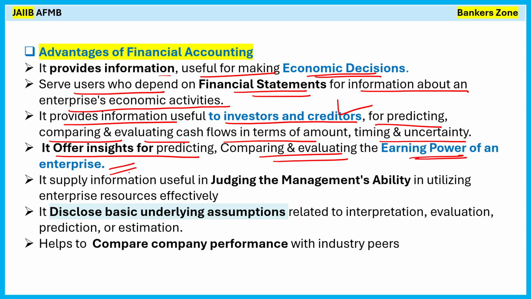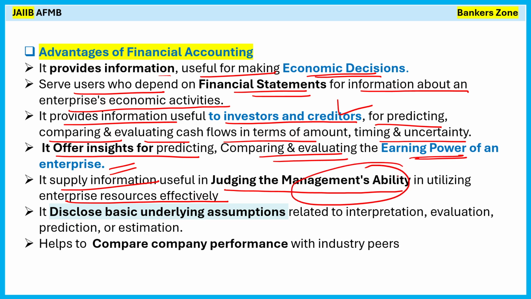So if you have the financial statement, for example, the balance sheet of Tata Motors, you are able to evaluate and compare whether Tata Motors will earn in the future or not. So based on that, you can compare, evaluate, and you can invest. So to supply information useful in judging the management's ability in utilizing the enterprise resources effectively. Means what? Based on the financial information, you are able to judge the management of that company, whether they are utilizing the resources effectively or not.